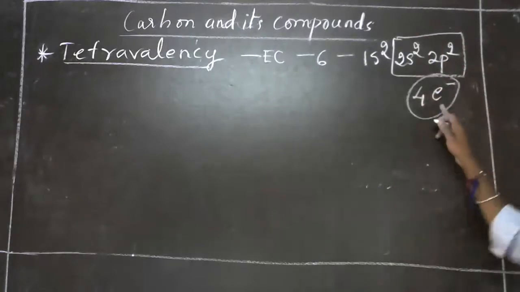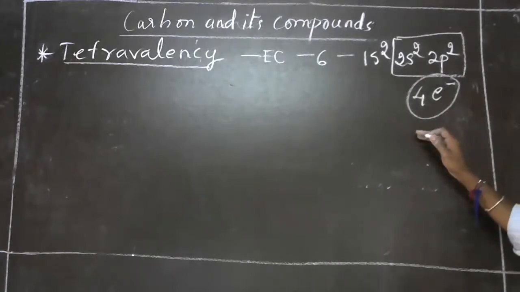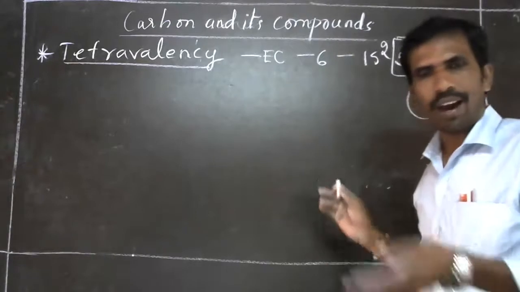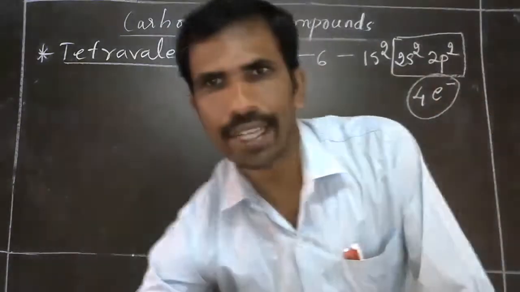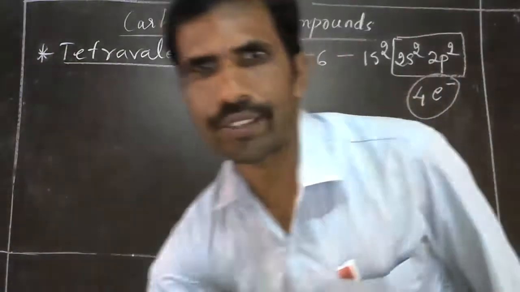So carbon cannot donate 4 electrons to become an octet, nor can it receive 4 electrons.